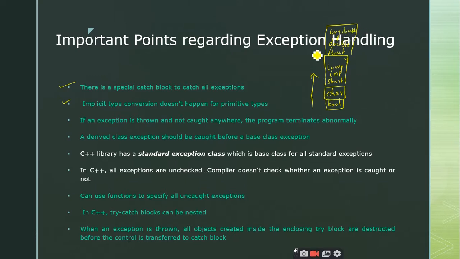So this is the hierarchy we have, right? So if we give the ranking for this, I start with 1, 2, 3, 4, 5, 6, 7, 8. So let me give 8 ranks for all these data types. While implicit type conversion, you might be hearing about the concept called promotion and demotion. What do you mean by promotion?